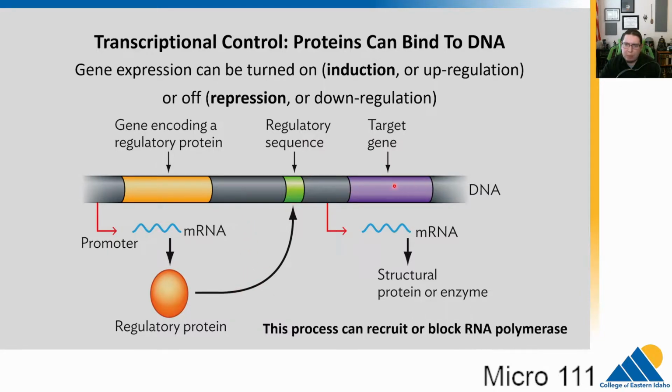So we're interested in this purple gene. Let's say that this protein, when it binds to this regulatory sequence, it blocks RNA polymerase. So if that's the case, the regulatory protein binds and RNA polymerase cannot transcribe the target gene. When this leaves, then RNA polymerase can come in and transcribe.